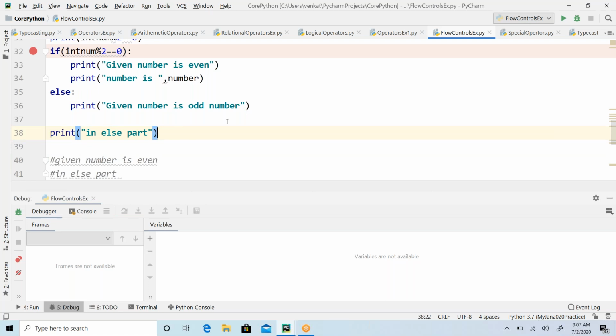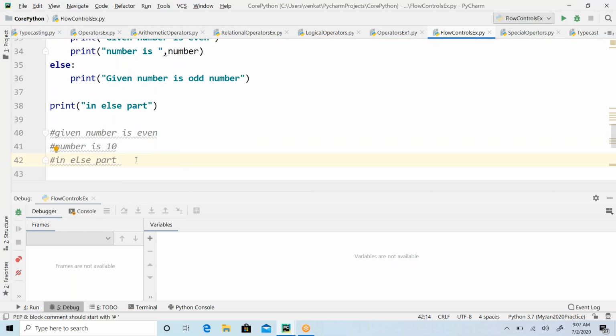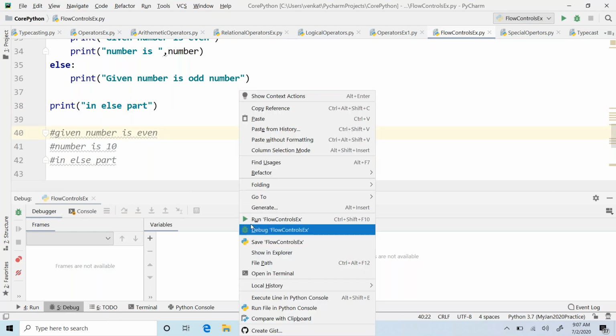It is in no way dependent on either the if condition or the else condition. Just to confuse you guys, I wrote the statement like this in the else part, but it is going to execute always. Run it and see.